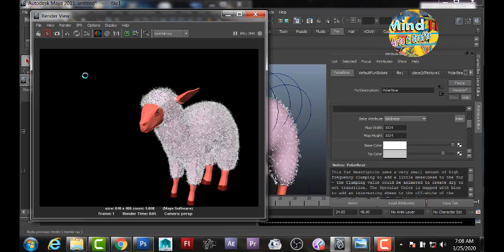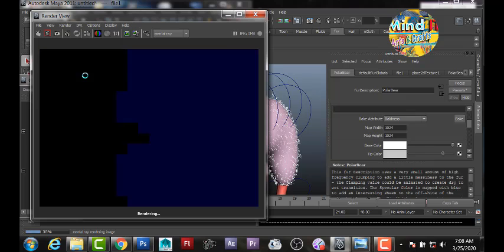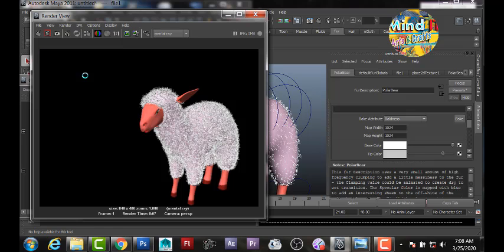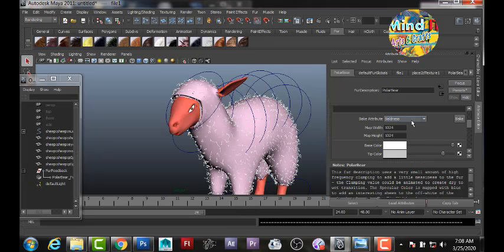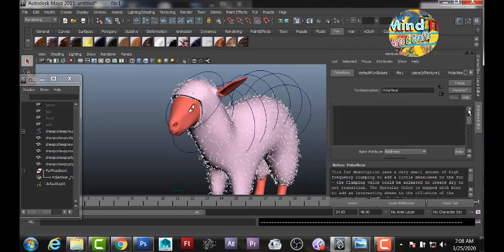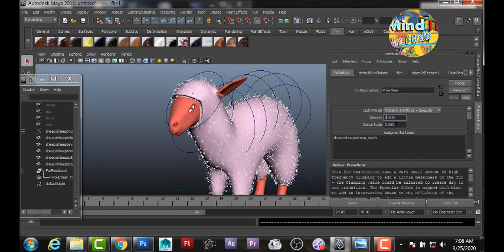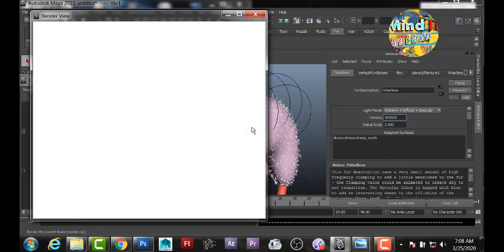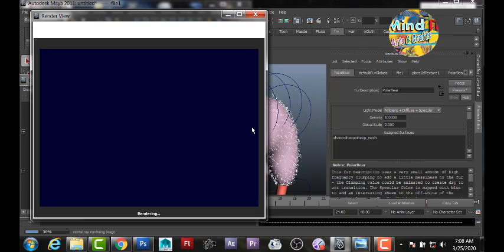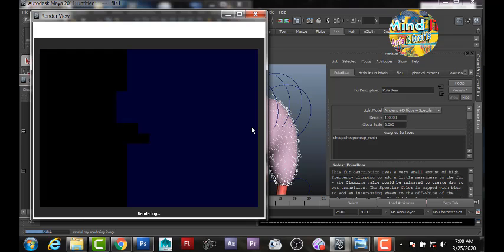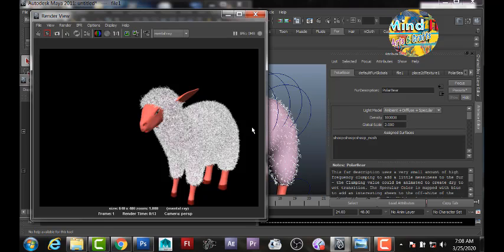Check in mental ray, it will take some more time to render. Fine. A white fur is ready for the sheep now. You can make some other changes also. I am increasing the overall size here, and the fur density. It is taking too much time to render. Okay, it is looking pretty good now.